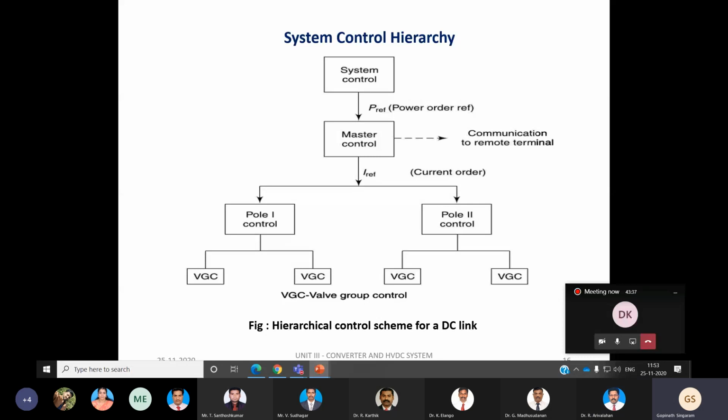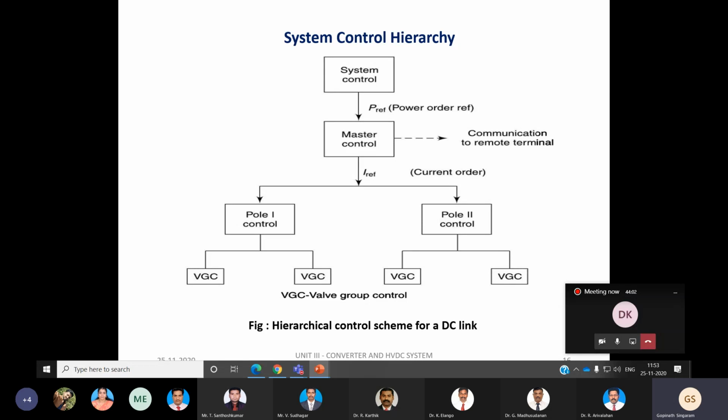Okay, sir. So this particular figure shows the hierarchical control structure for a DC link. It is a very complex process. We cannot say that it is quite an easy process. That's why the name is given as system control hierarchy. Stages of control happen in the HVDC link, so we are giving the name system control hierarchy. It is a complicated process, and it is mainly used to perform various control functions.